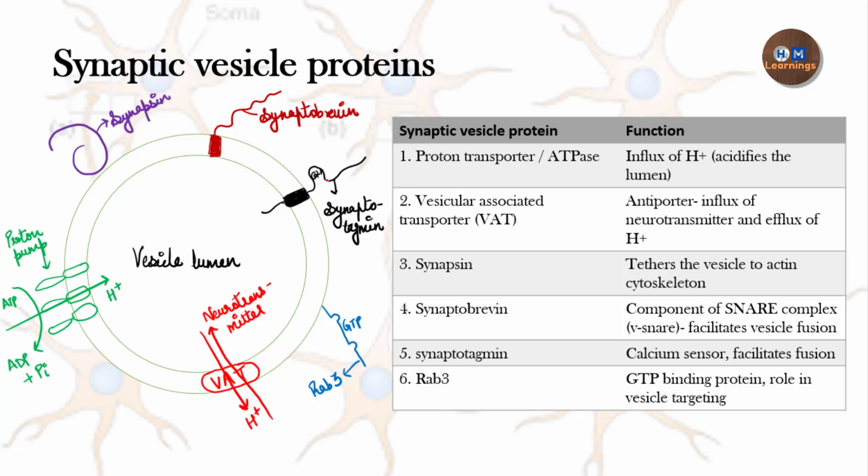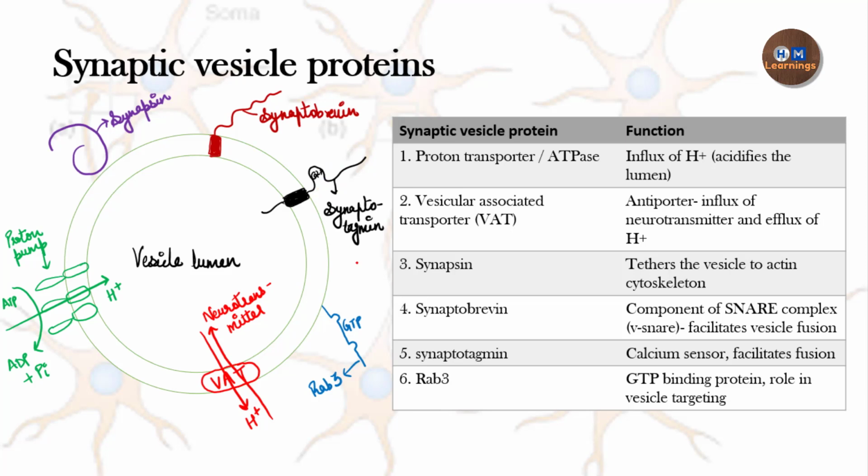The next protein found on the vesicular membrane is synaptobrevin. Synaptobrevin is basically a component of the SNARE complex, and we are going to see the SNARE complex in the coming slides. It facilitates vesicle fusion, which is one of the steps in the release of the neurotransmitters. And then there is another protein called synaptotagmin. Synaptotagmin has a calcium sensor domain, and again it will facilitate the fusion. How it is going to facilitate the fusion, we will see in the coming slides.